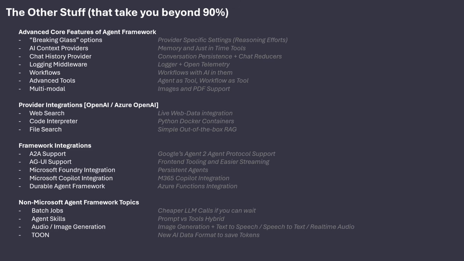And then there's a bunch of non-Microsoft Agent Framework topics, like batch jobs, if you want cheaper LLM calls but can wait. There are agent skills, which is the new hype right now. There's audio and image generation, which Agent Framework doesn't do, but the raw clients do instead. There are different formats, like one of the new formats that is building up right now called TOON, which is a better, AI-optimized data format that feels lighter than JSON. So all kinds of extra things that you can do.